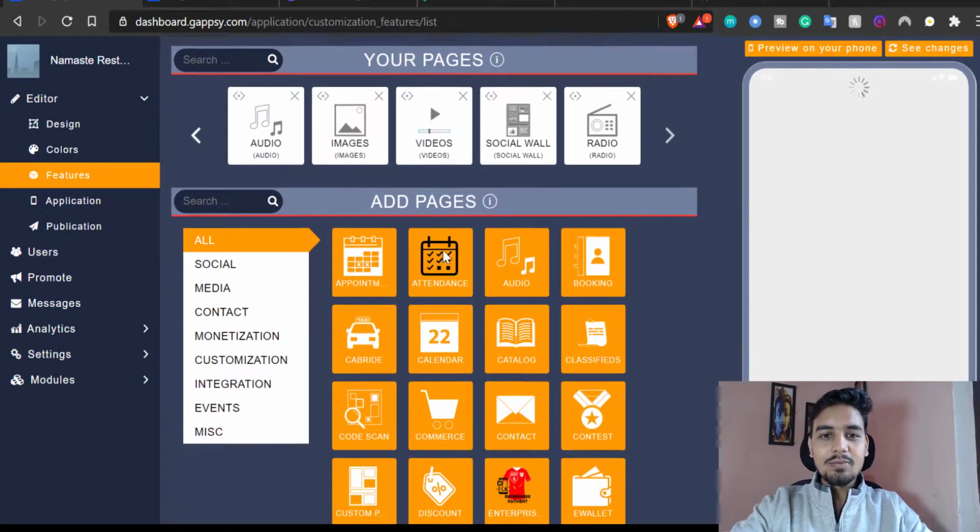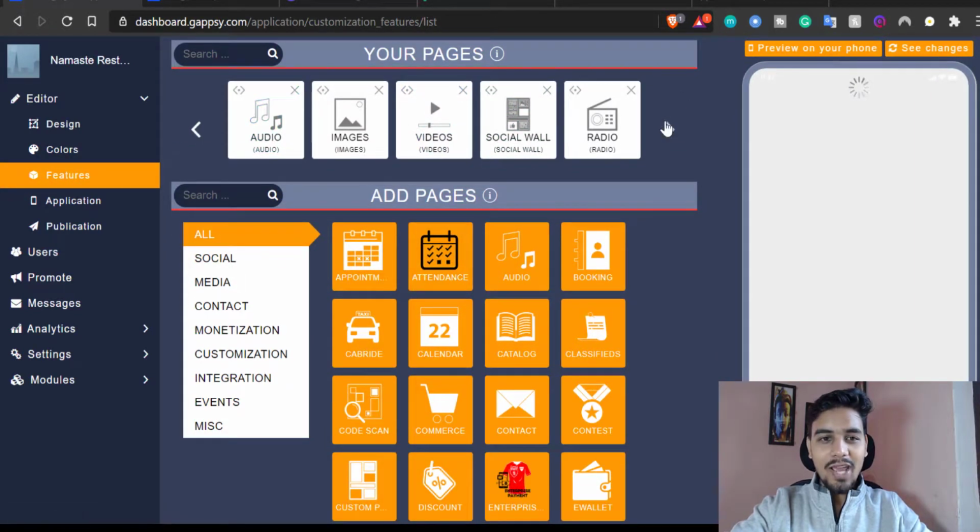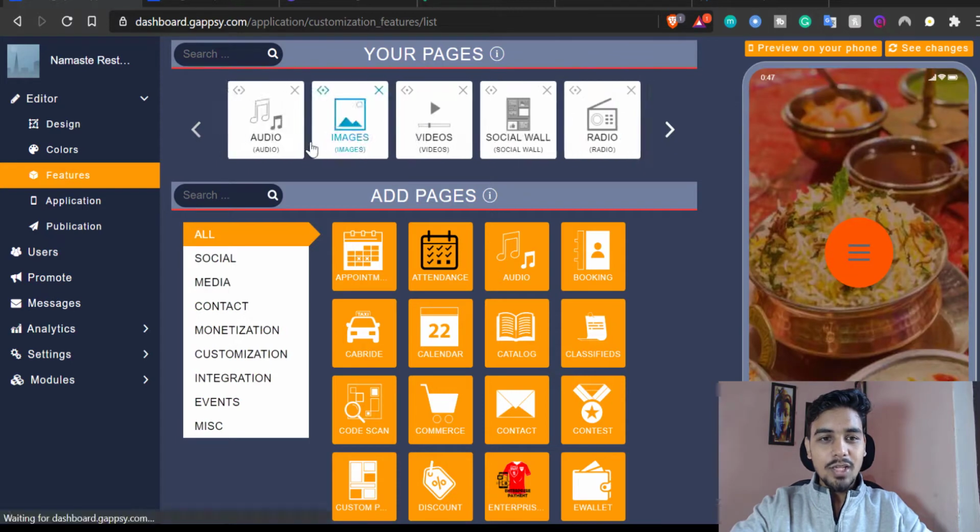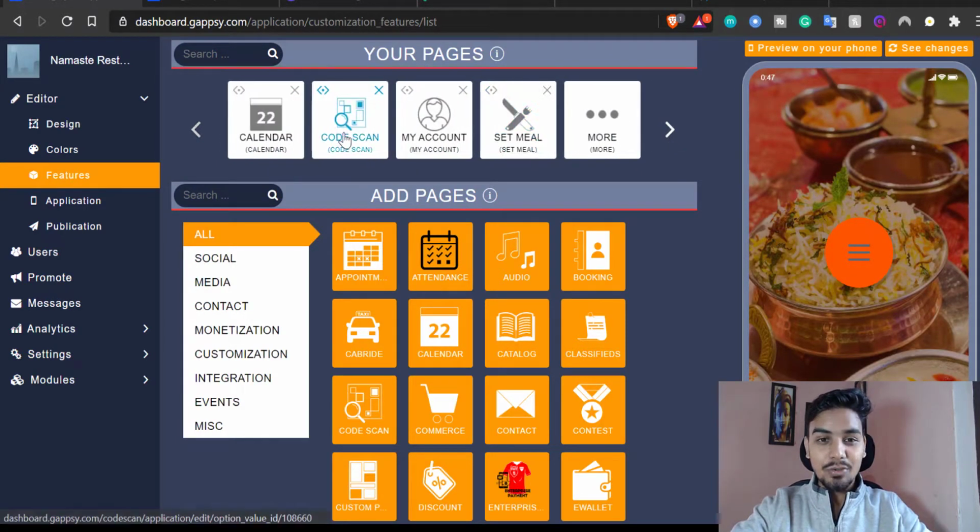All right, so this is my favorite part because right now I have so many different options. We have audio, images, video, social wall, radio, interesting, and code scan. You can design your QR code, and it's very interesting because right now everybody's going for contactless stuff, right? And then set meals, that's interesting.